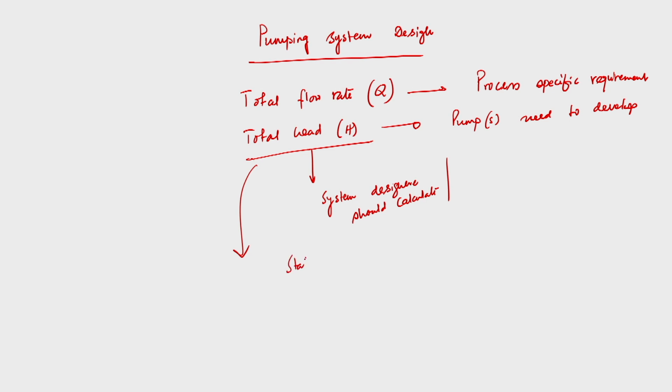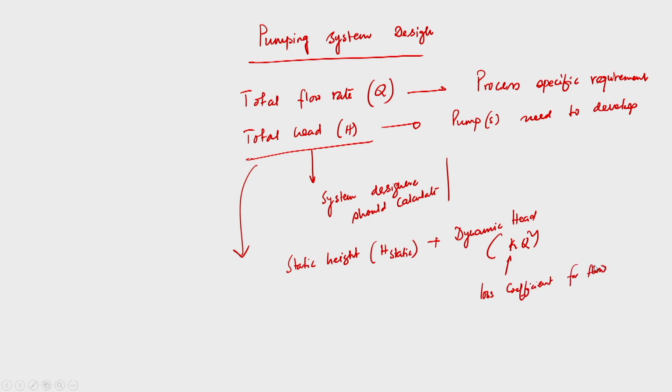One is the static height, H static, plus another is the dynamic head, that varies as K into Q square, where K is the loss coefficient for flow. So, the total head that should be developed by the pump has two components, one is static height, another is dynamic head.